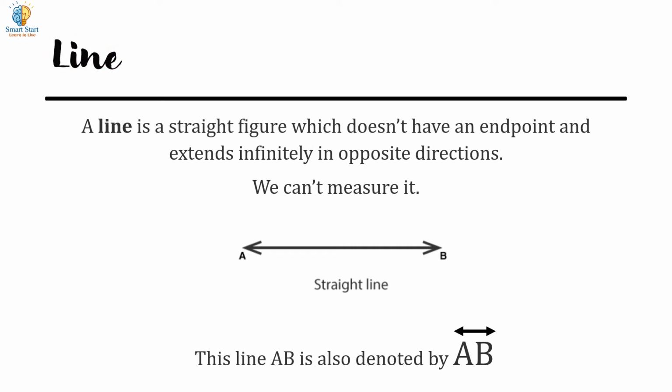Now, let's start. First, we will see what is a line. A line is a straight figure which doesn't have an endpoint and extends infinitely in opposite directions. We can't measure it. Here we see the figure of a straight line. This line AB is also denoted as